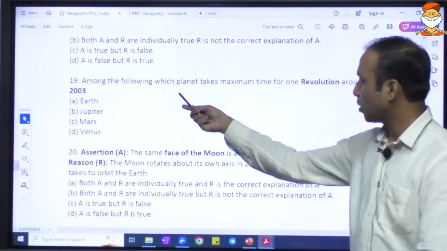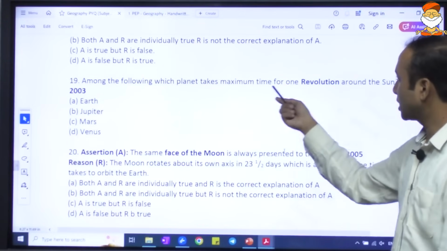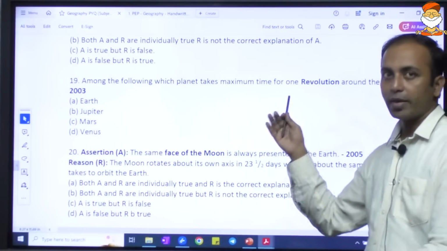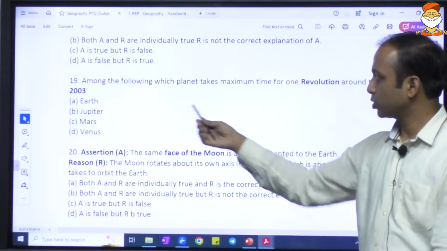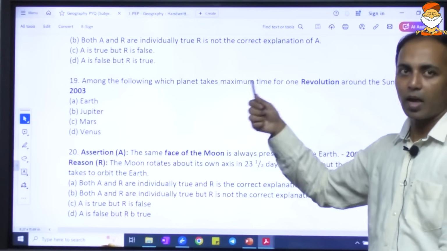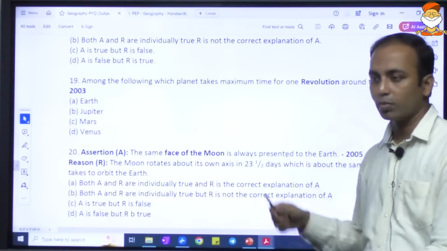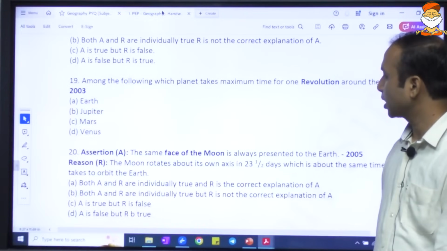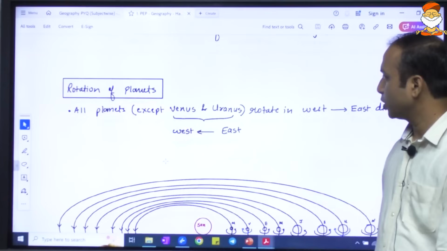Here again, which one of the following planets takes maximum time for one revolution around the sun? So maximum time will be taken by the one which is farthest one. Okay, so here the answer would be the Jupiter. Okay, and in terms of the solar system, it will be Neptune. So I hope you're understanding these concepts. Let us proceed ahead with the rotation of the planet.